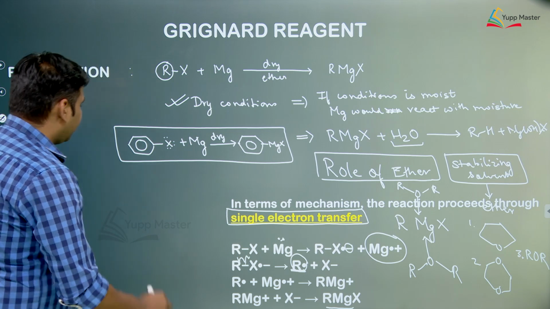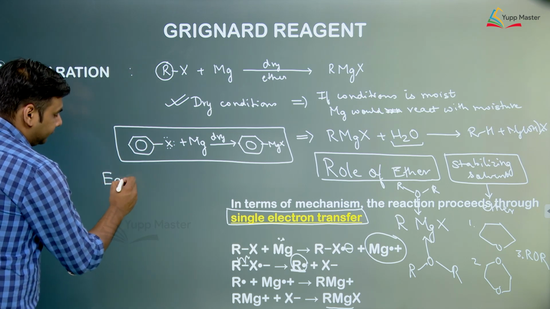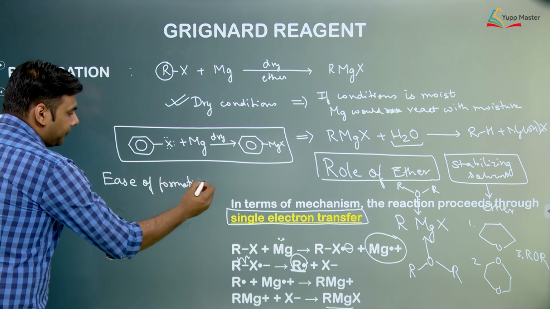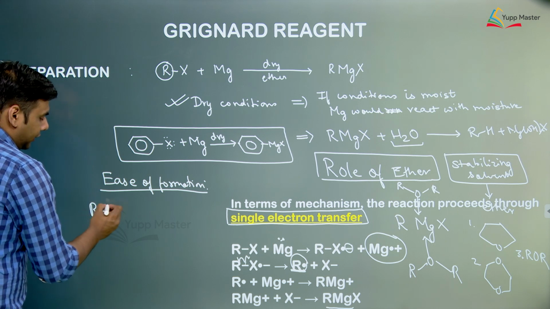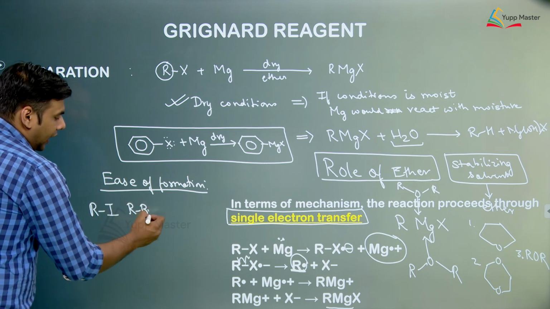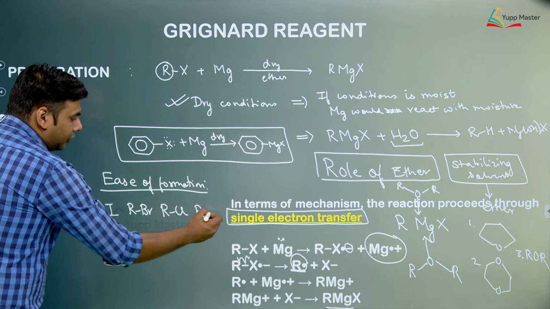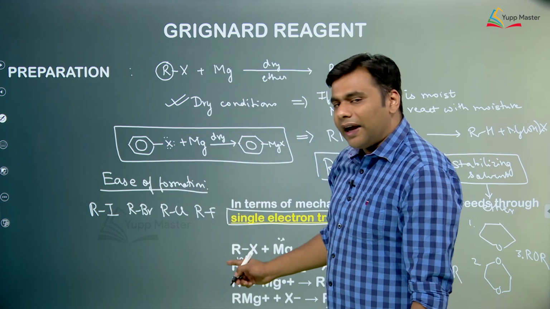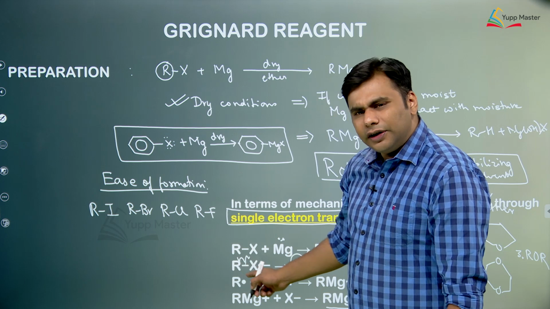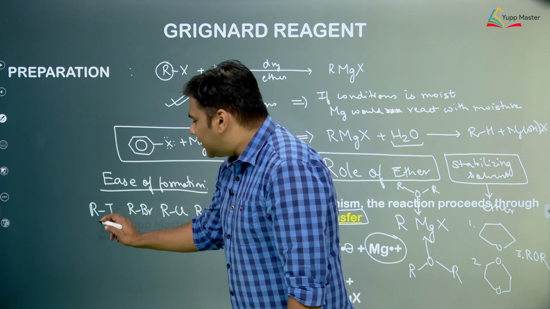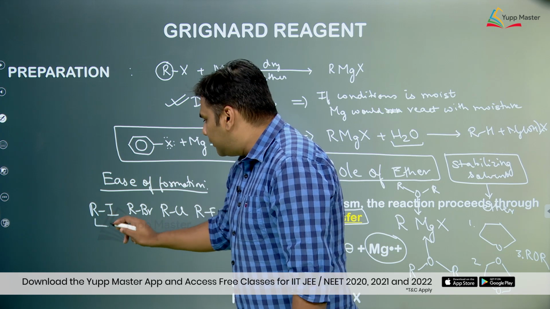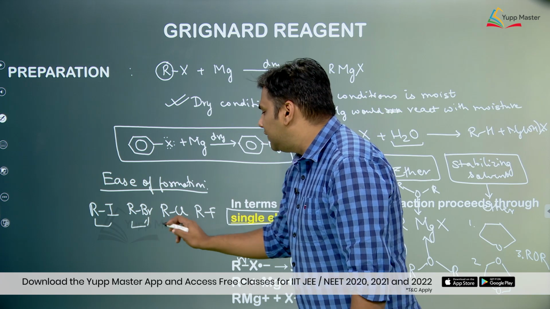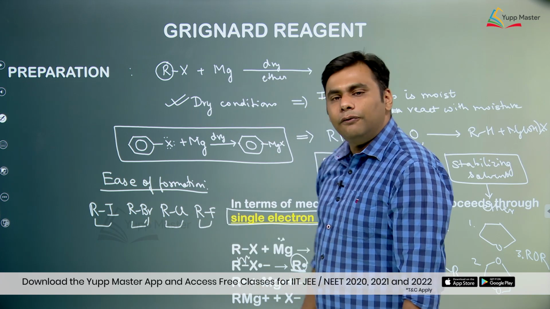A very important question that could come over here is ease of formation. Suppose we have RI, RBr, RCl and RF. Now the question comes, which will easily form the Grignard reagent? We know from the mechanism that there is a cleavage of the C-X bond. So in this case the C-I bond has to be broken, in this the C-Br bond, in this the C-Cl bond, and in this the C-F bond has to be broken,